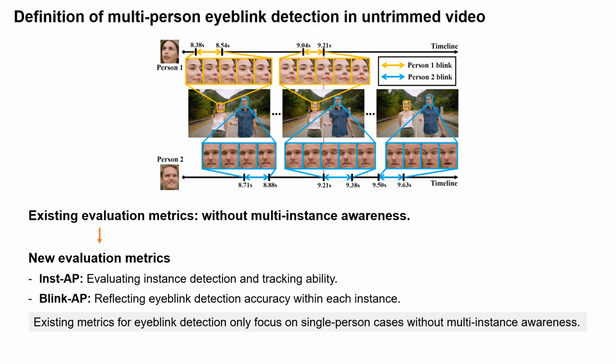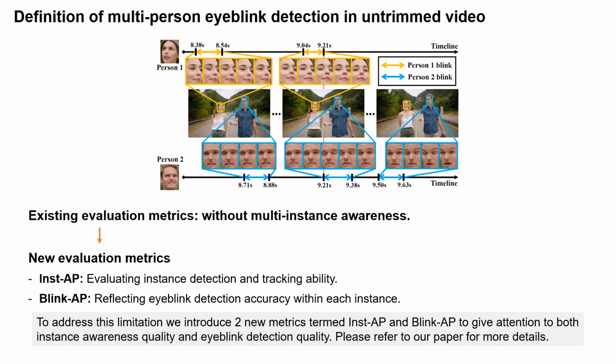Existing metrics for eyeblink detection only focus on single-person cases without multi-instance awareness. To address this limitation, we introduced two new metrics termed InstAP and BlinkAP to give attention to both instance awareness quality and eyeblink detection quality. Please refer to our paper for more details.